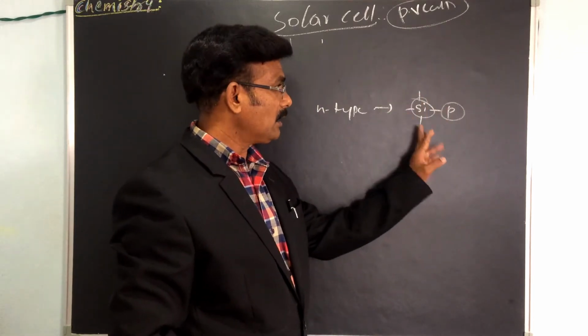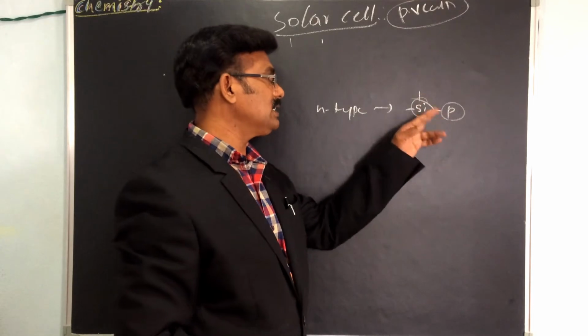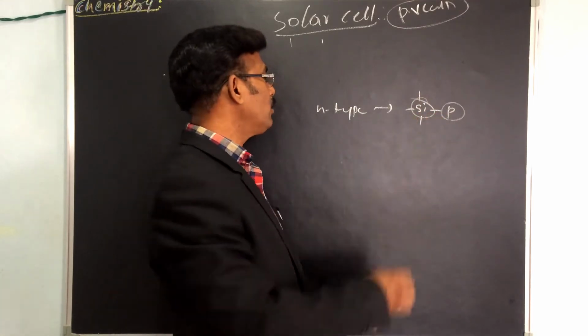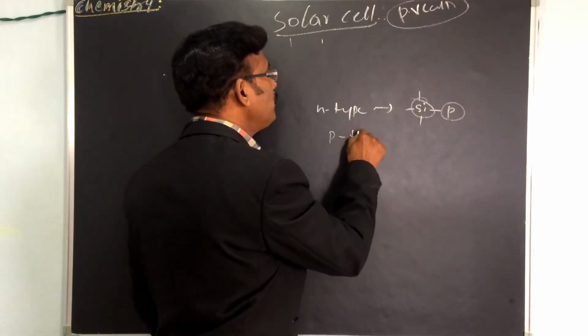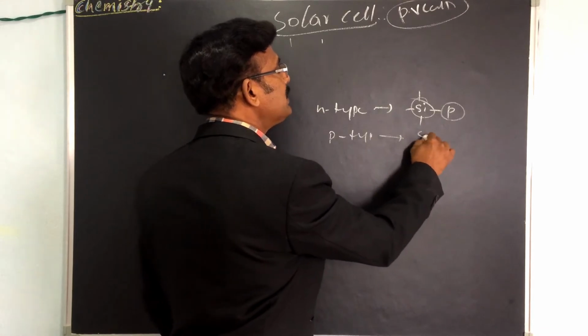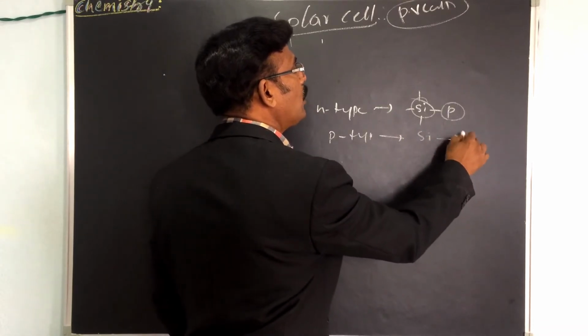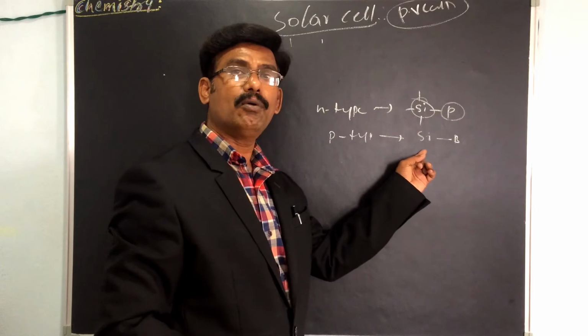In silicon, what is the impurity? P is the impurity inserted in the silicon molecule. That is N-type. What does P-type mean? In P-type silicon, the impurity is boron. We use boron.